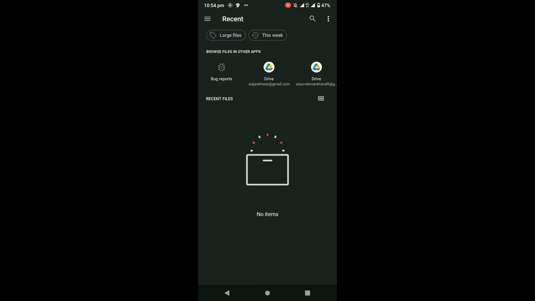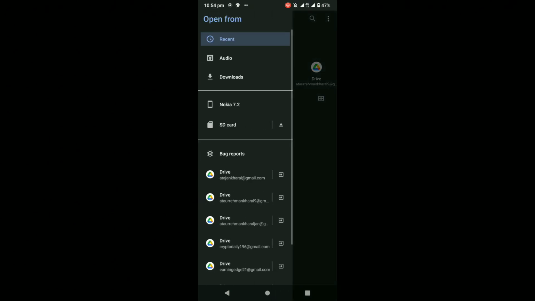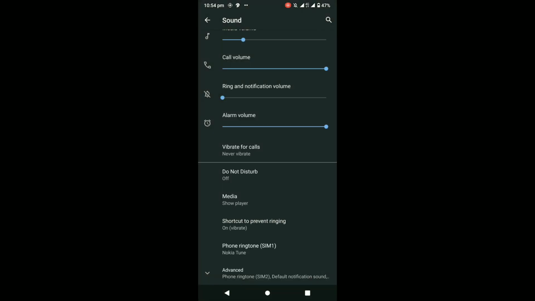For example, here I show it. From here you can select the ringtone of your choice from your gallery. Here I select and show you. In this way you can change your ringtone.